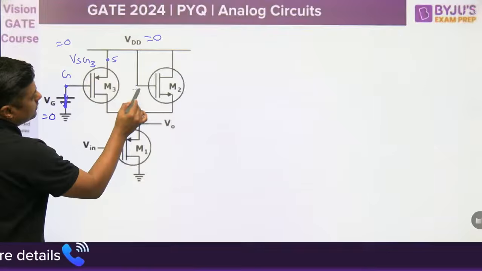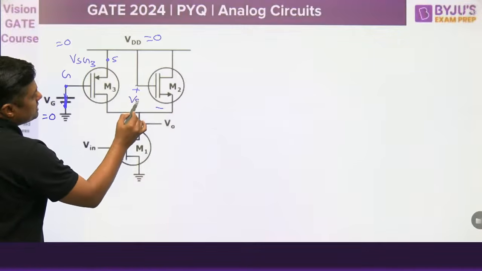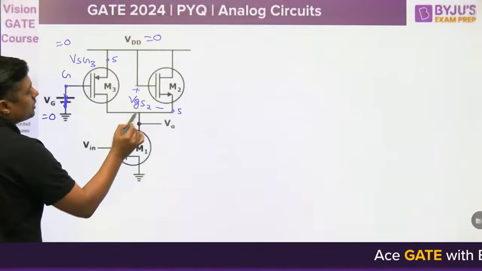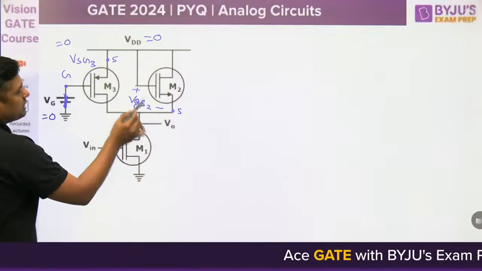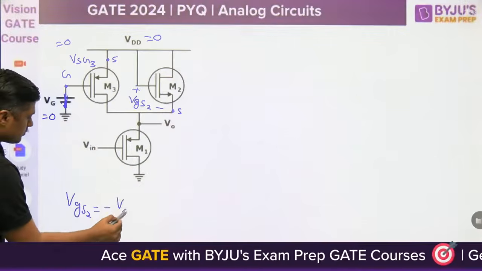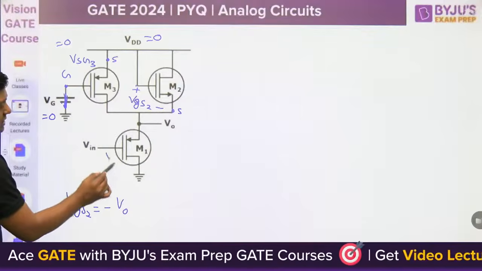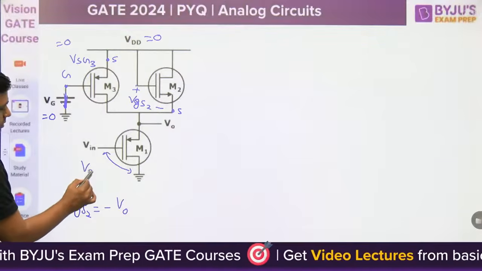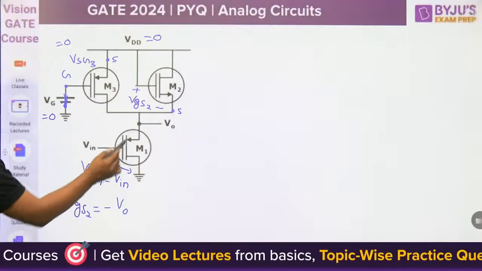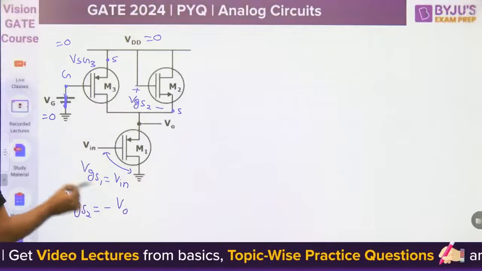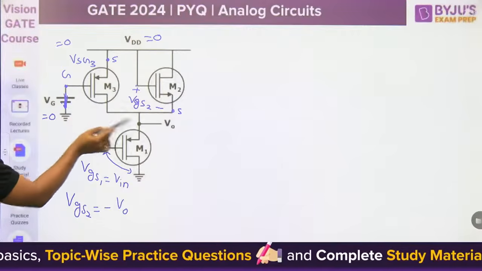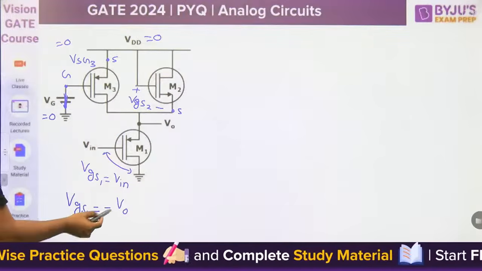Now watch this. This is 0. What is the VGS? This is NMOS, VGS2 is 0 minus V0, that is minus V0. And this is VGS1, which is nothing but Vin, and that is V0. So VGS2 becomes minus V0. Since it is 0, there is no need to find the VDG.